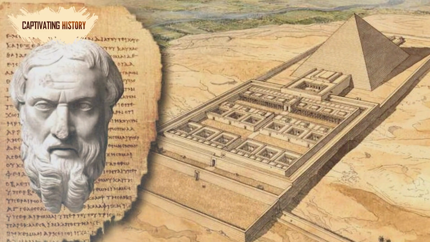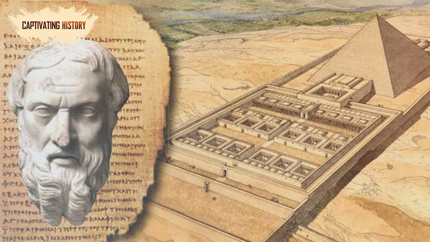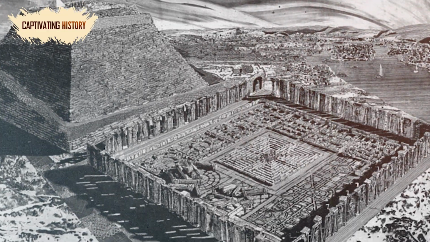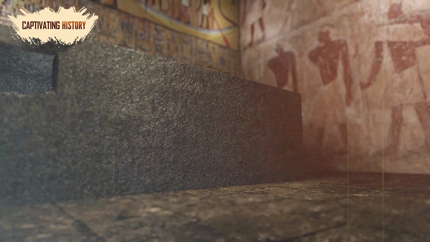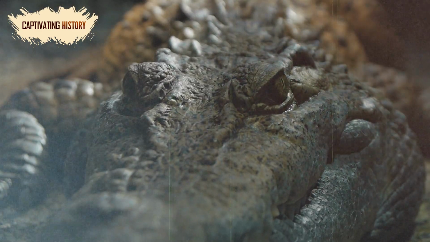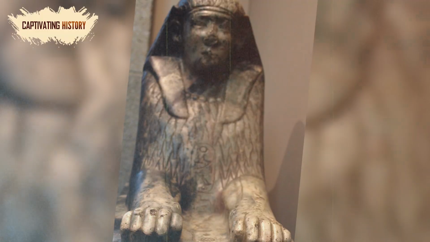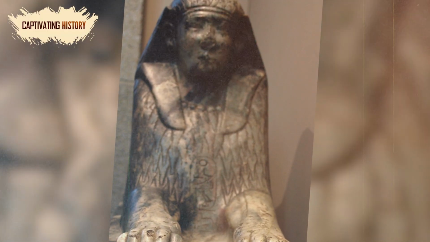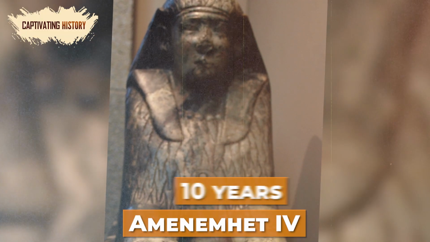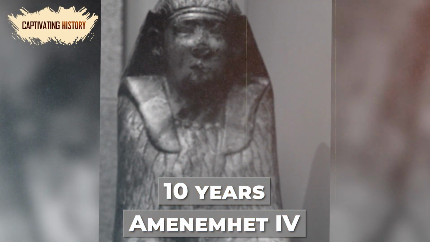The roofs were made of stone, and although Herodotus was allowed in the upper chambers, he was not allowed below them, as they contained the tombs of the kings and sacred crocodiles. Amenemhet III ruled for around 45 years, after which his son came to power. Amenemhet IV ruled for around 10 years before he died with no male heir.